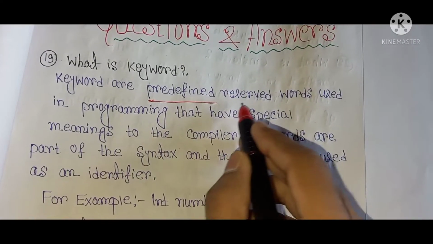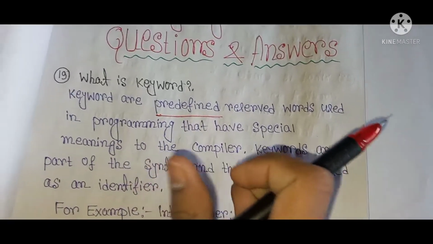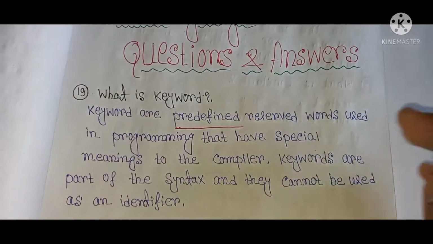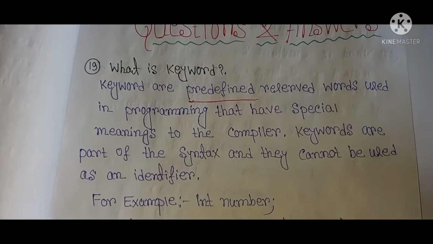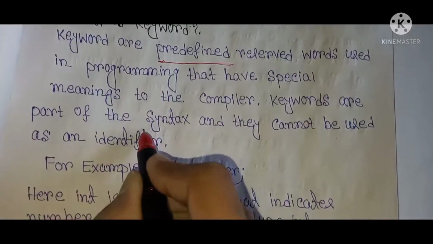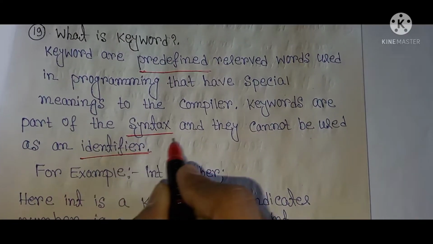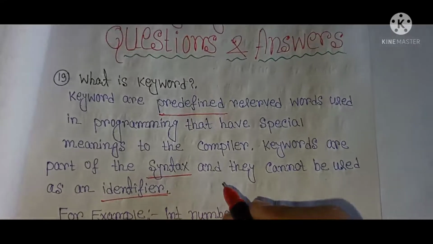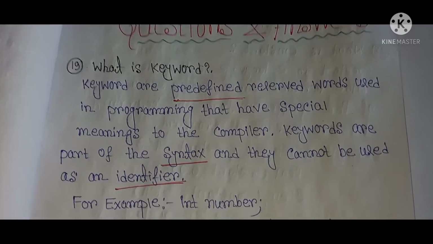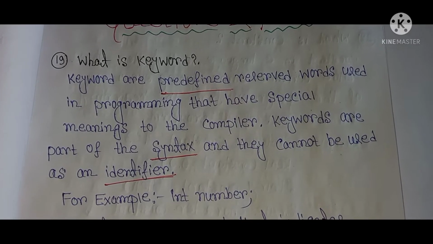Predefined is a very important word. Keywords are predefined reserved words used in programming that have special meanings to the compiler. Keywords are part of the syntax and they cannot be used as an identifier.